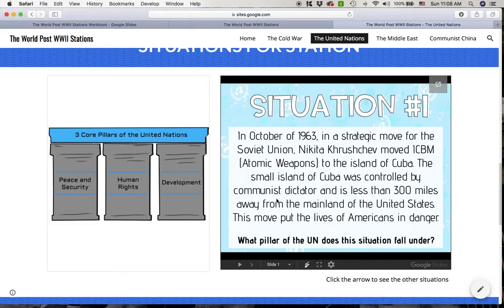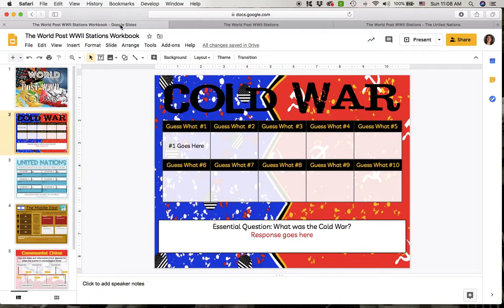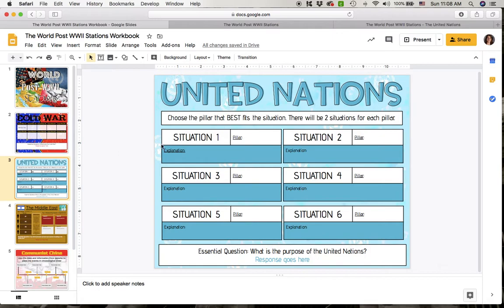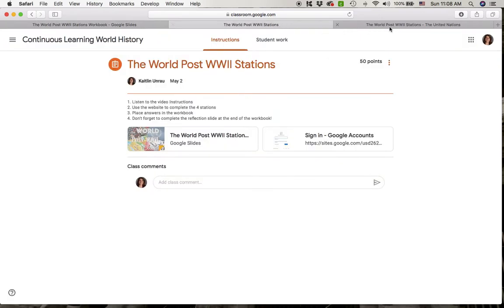So you would read the situation, decide one of those 3, go back to your workbook, and put your pillar, development, human rights, or security, and then you give me an explanation on why it falls under that pillar. You can notice up here there will be 2 situations for each pillar. So there's 3 pillars, 6 situations, 2 situations for each pillar. So that's station number 2.